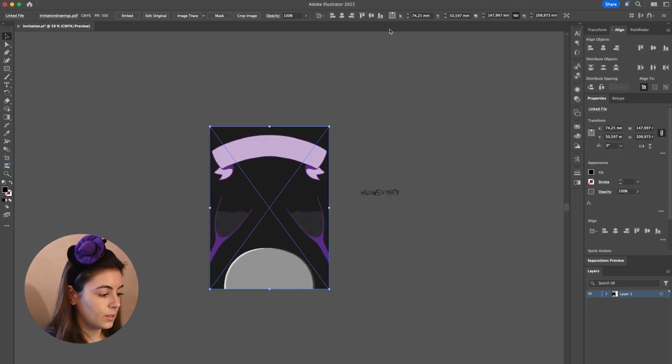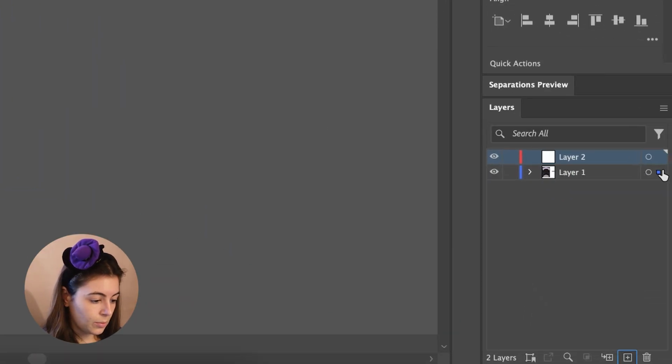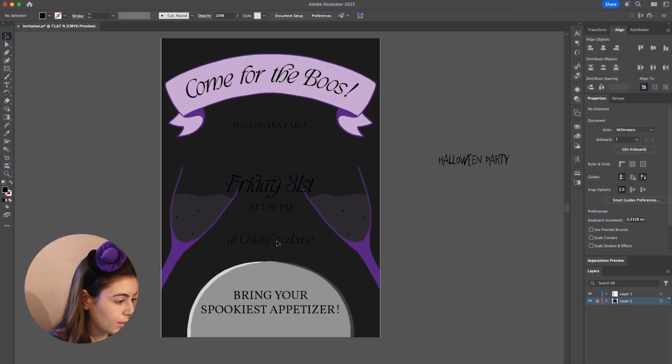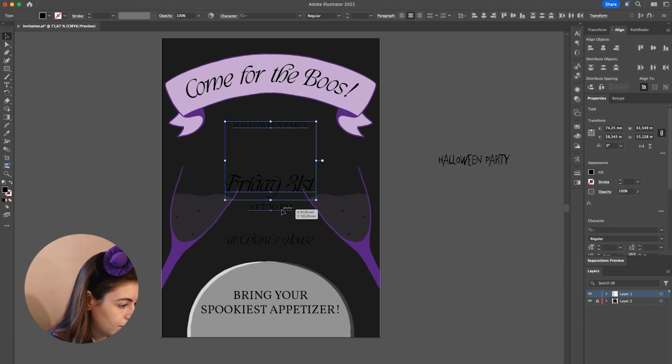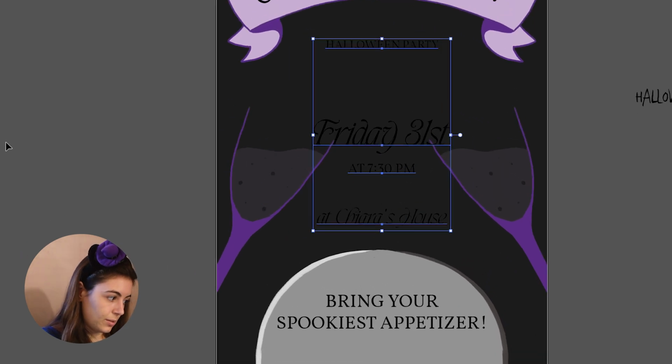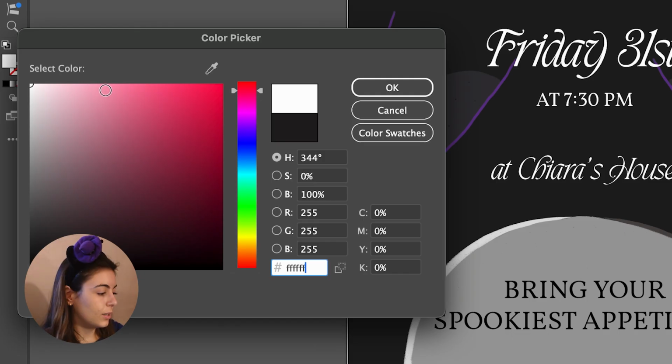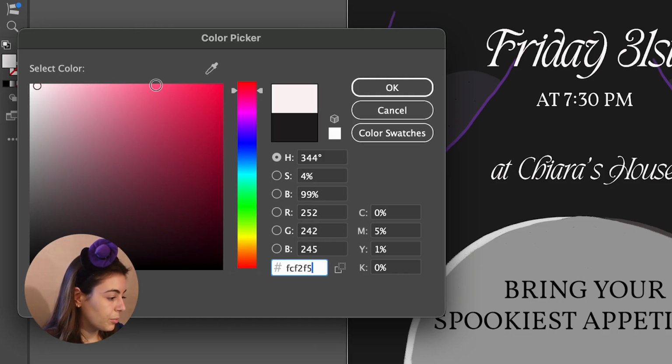Import this one here as the background. I'm gonna center it, and I'm gonna create a new layer where it's going to be, and I'm gonna move it down. Then I want this, and this, and this to be white. Maybe we want it to be not that white. Maybe we want it to lean towards the purple that we made.